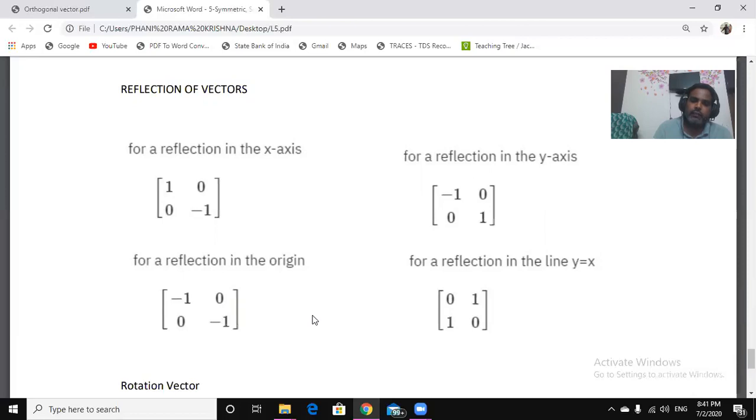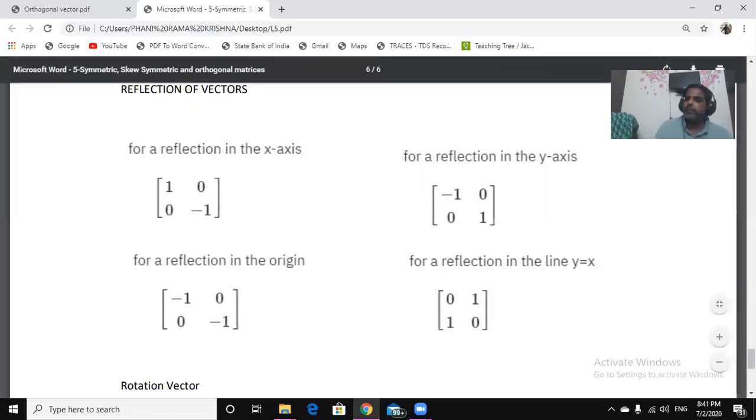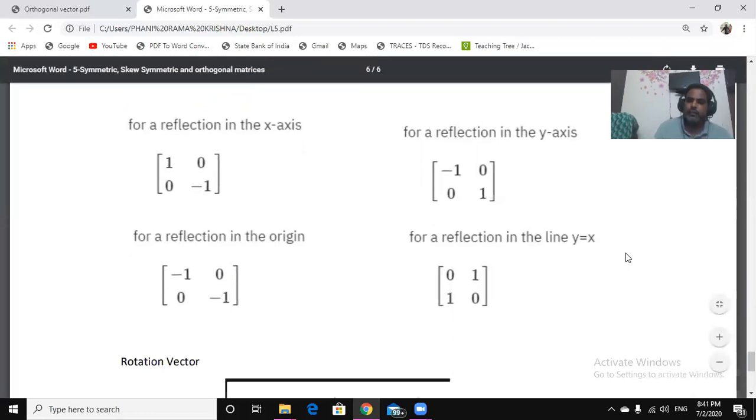The given vector 1 1 is in the first quadrant and the resultant vector is in the third quadrant, therefore it is a reflection over the origin. Then the reflection over the line y equal to x: we take a vector 2 comma 3 and multiply with this matrix, and we get its reflection over y equal to x.